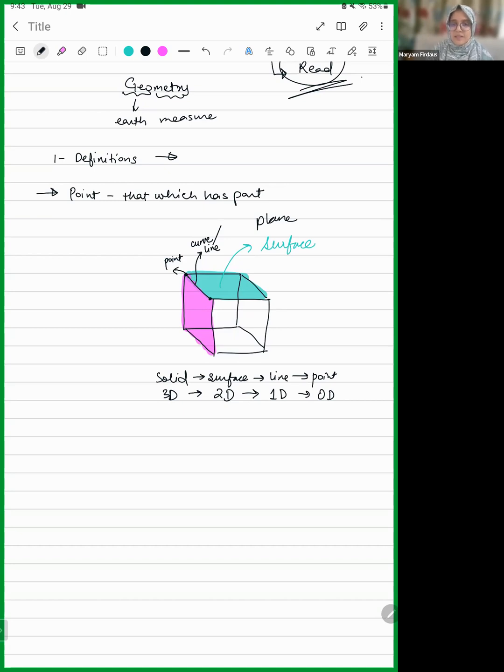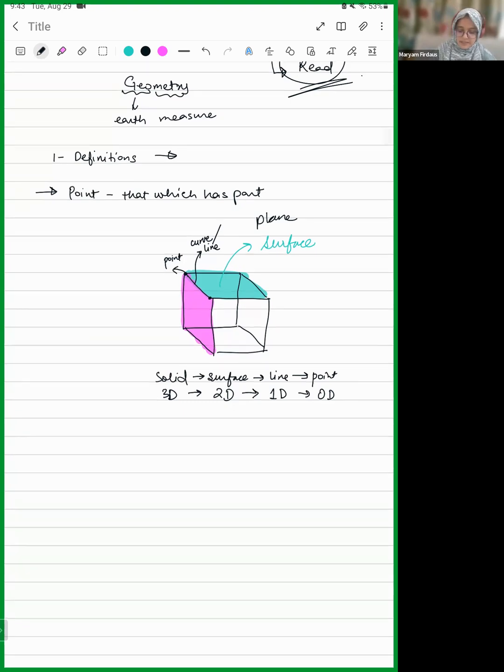So what is a dimension? Can someone explain? What do you think a dimension means? Yes? Ma'am, I guess the surface. A surface is a dimension. No. What about a line?